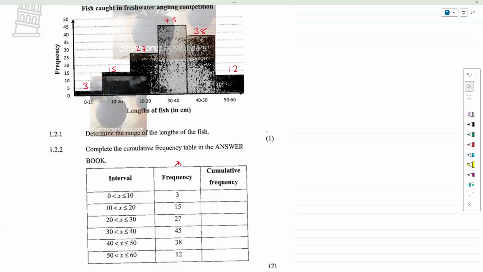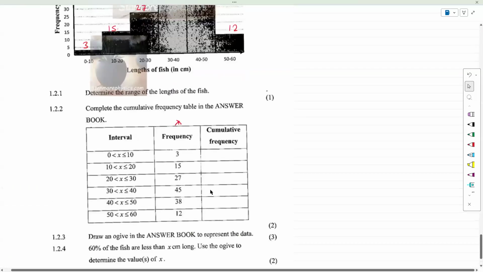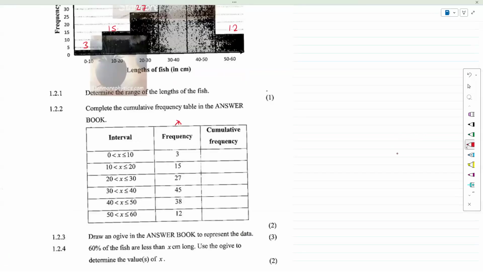Now, again, please understand that this most likely is going to ask you for an OGF curve or a frequency polygon. So let's start with the first question, which wants a cumulative frequency. So we go here. That would be 3. Then 3 plus 15 is 18. And then we continue. 18 plus 27 is 45. So you add that way and you write down the answer here, 45.